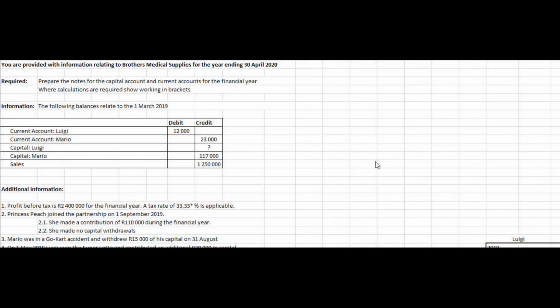Welcome back to this lesson on partnerships. We will now be working through a harder worked example, and this will give you a good indication of what to expect in your tests and in your exams.